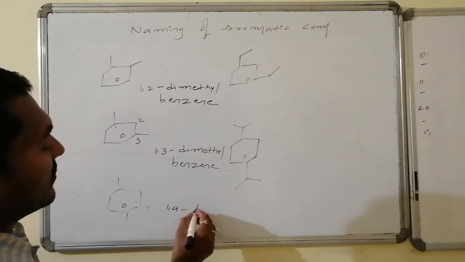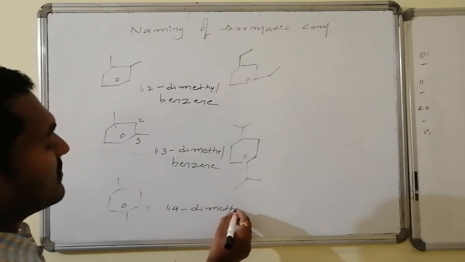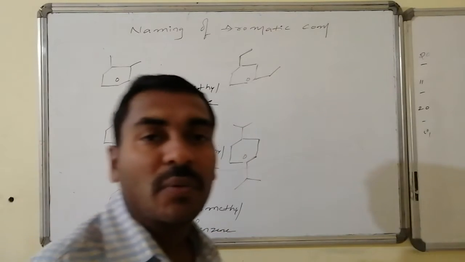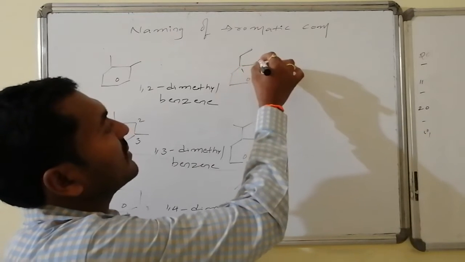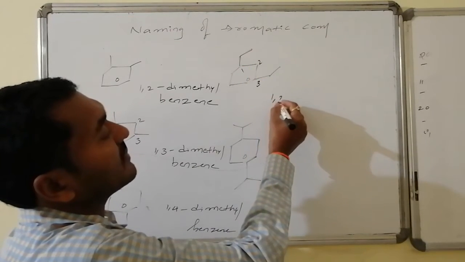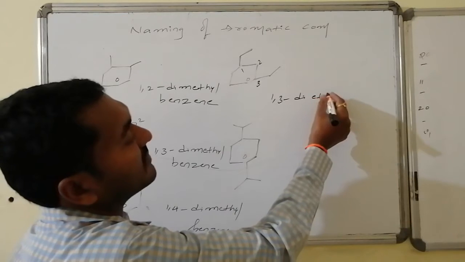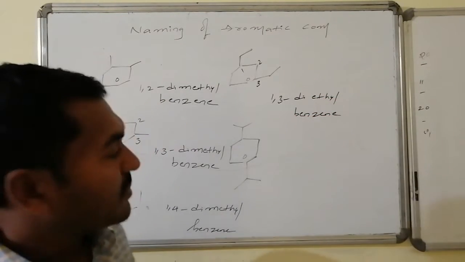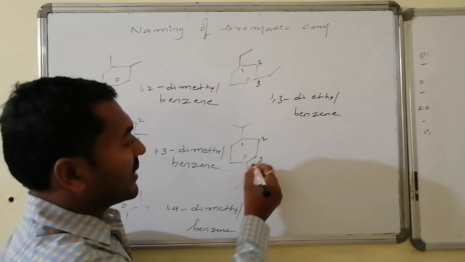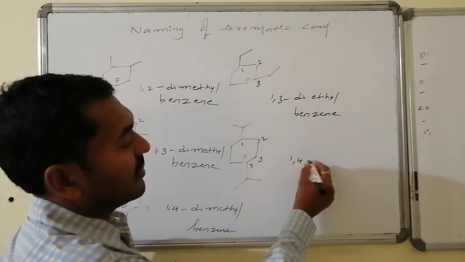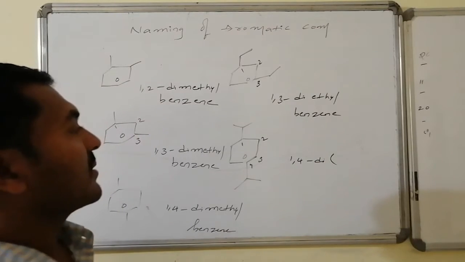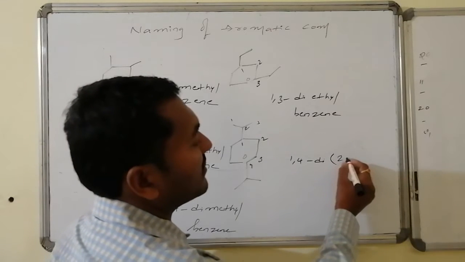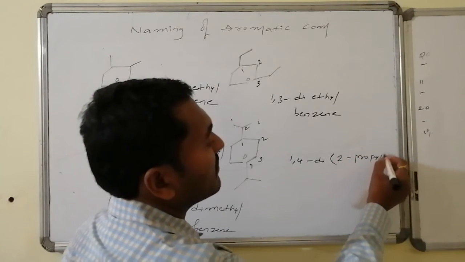And this is 1,4-dimethyl benzene. Whereas if I go for this particular compound, this is 1,3-diethyl benzene. Whereas this particular compound naming: 1, 2, 3 and 4, 1,4-di of what here? 1, 2, 3, that is 2-propyl benzene.